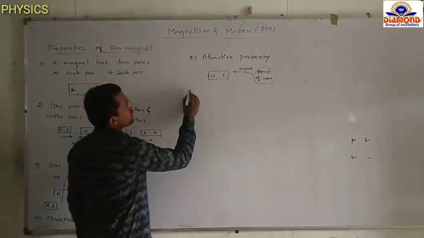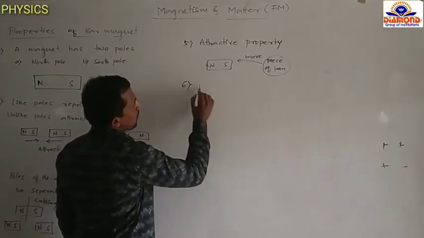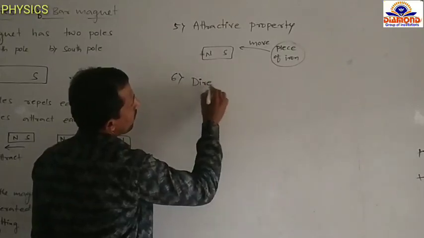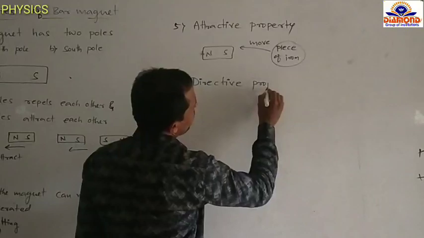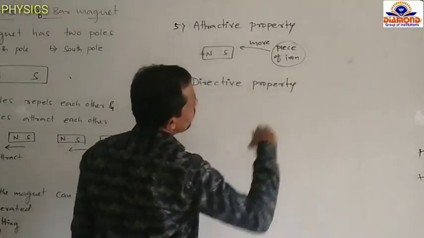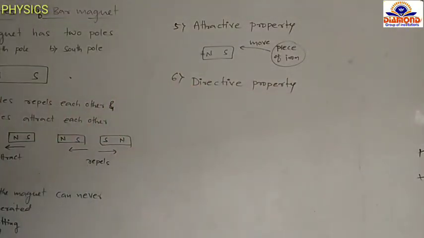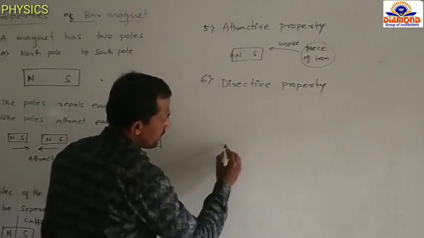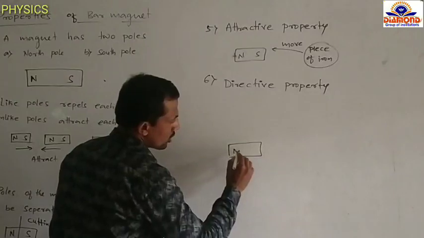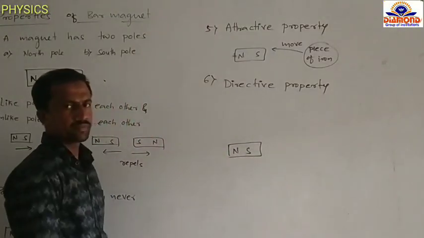The next one, directive property. In this case, we are taking one magnet, north pole, south pole.